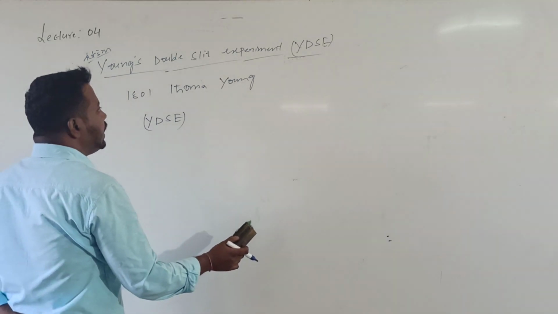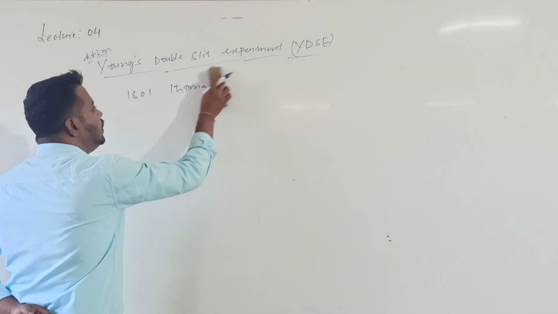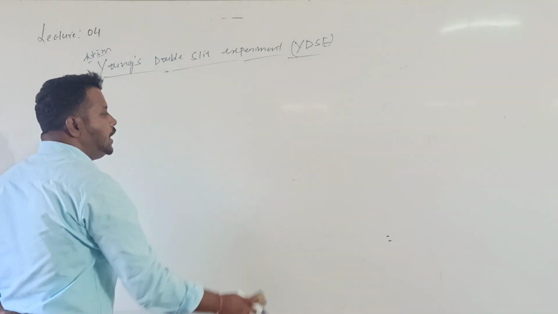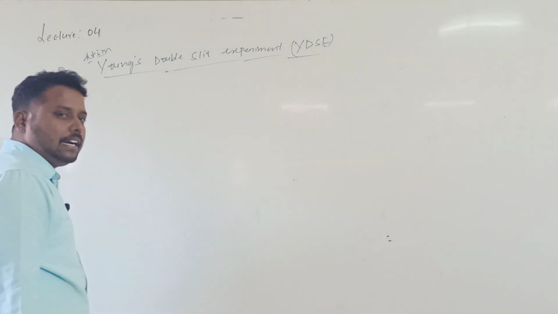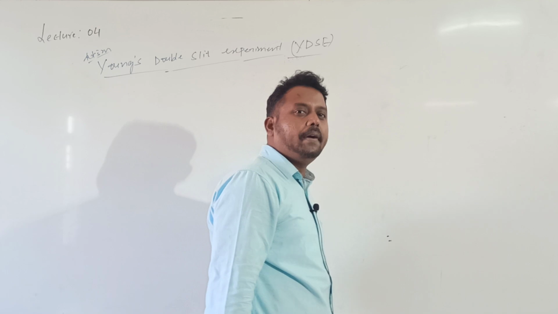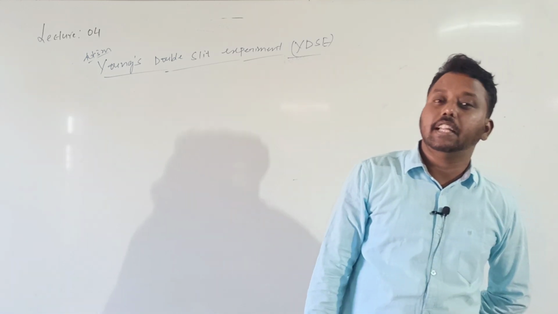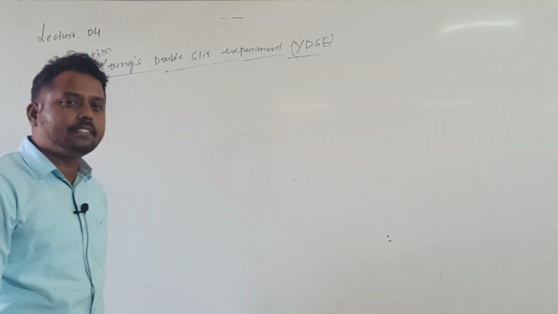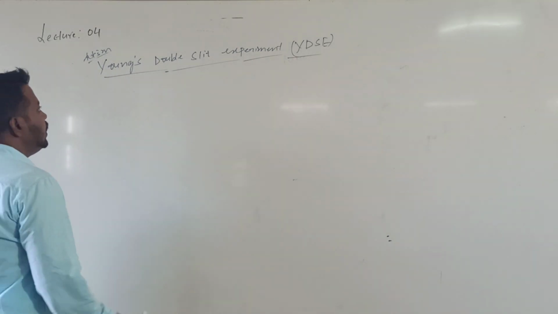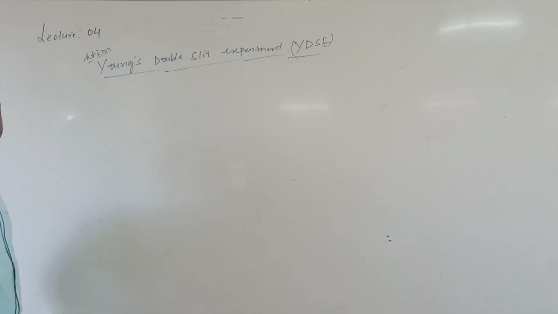What did Thomas Young do? He demonstrated interference, showing color patterns on a screen in the year 1801 by Young's double slit experiment. Now let me go to this experiment.